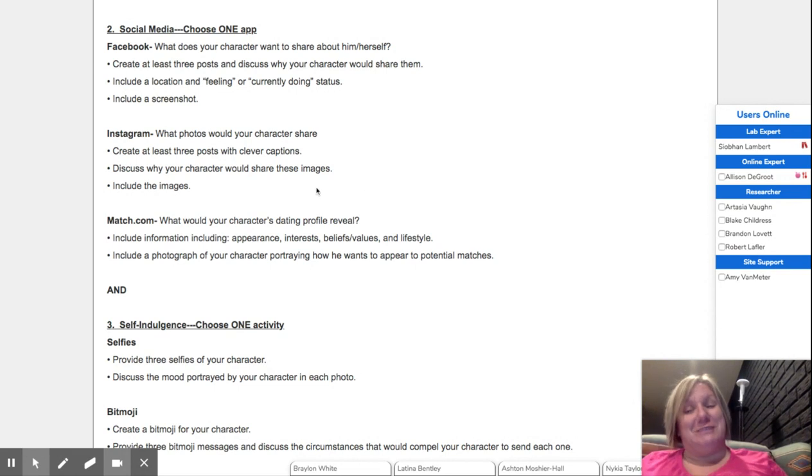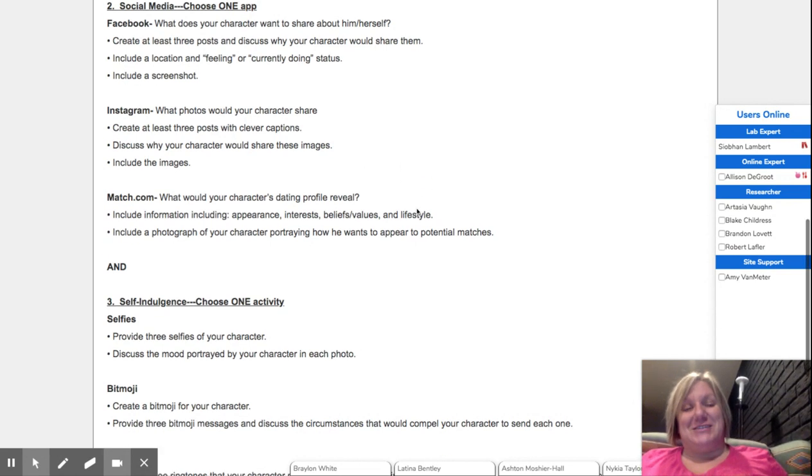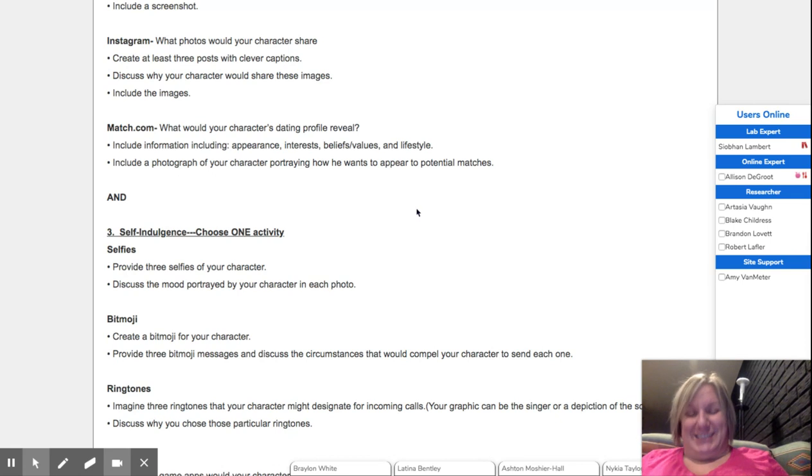And if you want to be a little more playful, Match.com. We know that Star had a relationship with Chris, but it was also hinted that Star and Khalil might have had some romantic interest. What would a character's dating profile reveal? Include information about their appearance, interests, beliefs, values, and lifestyle. Include a photograph of your character, or if you'd like to do an illustration and take a screenshot, that's always fine. But you want to portray how they want to appear to potential matches.